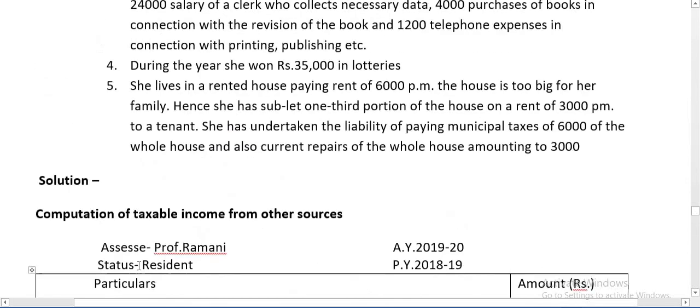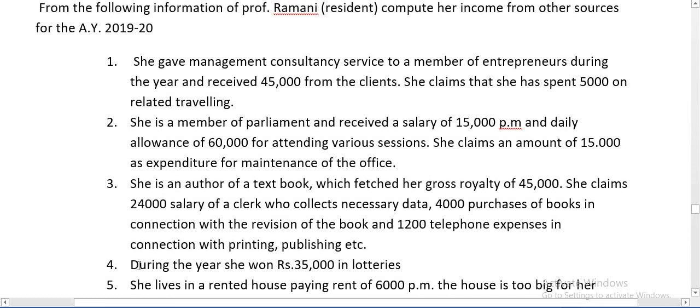Then third point, she is an author of a textbook which fetched her gross royalty of 45,000. The royalty received is taxable under other sources.